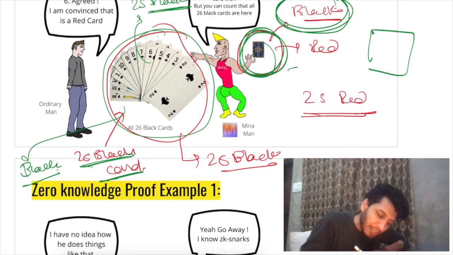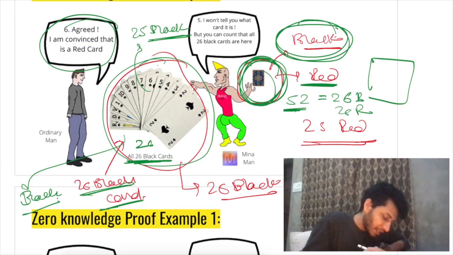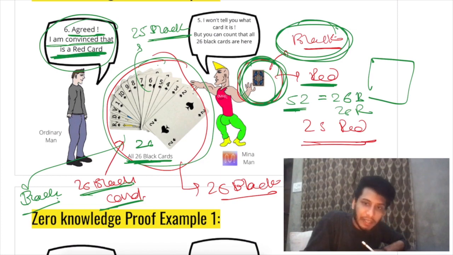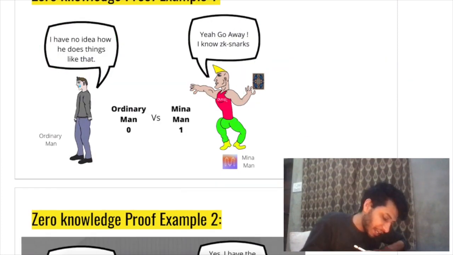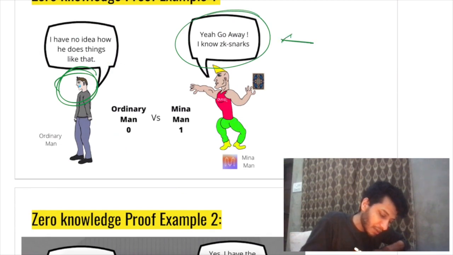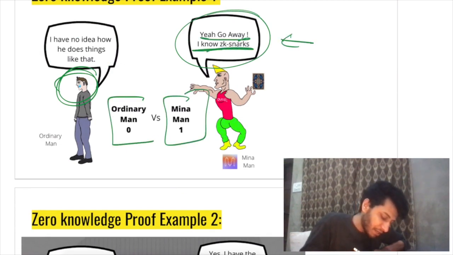An ordinary deck is of 52 cards, which comprises 26 black cards and 26 red cards, right? Since 26 black cards are here, this card must be a red card. He says, agreed. I am convinced that that is a red card. And there he goes crying, and he's happy. He says, yeah, go away. I know ZK snarks. Meena man 1, ordinary man 0.